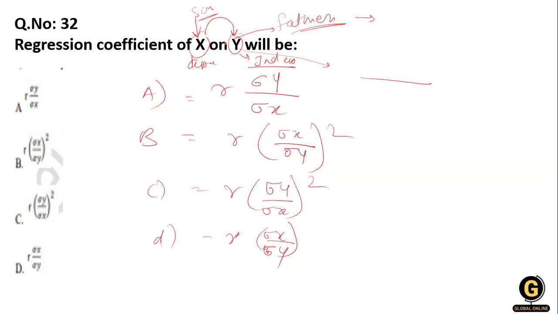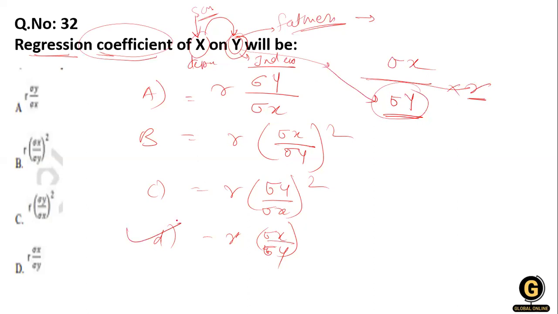So who is independent, we take in the denominator. So the standard deviation of y, the independent variable, always comes in the denominator, and the dependent variable comes in the numerator. And because it is a regression coefficient, it is multiplied with r. So option number D is right over here.